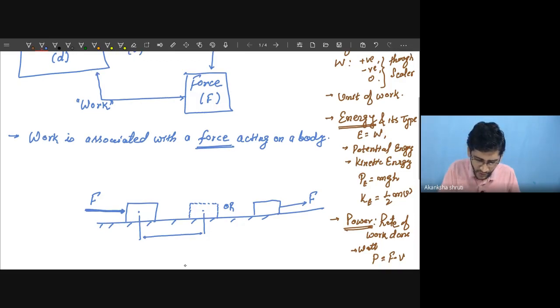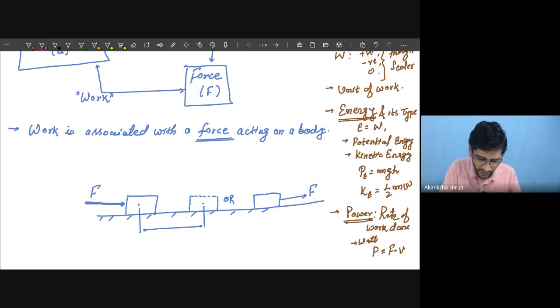Means the body has moved from position 1. You may write this is our position 1, and this is position 2. Or position 1, which was the initial condition. So we may write initial position and position 2 as the final position. Okay, student?